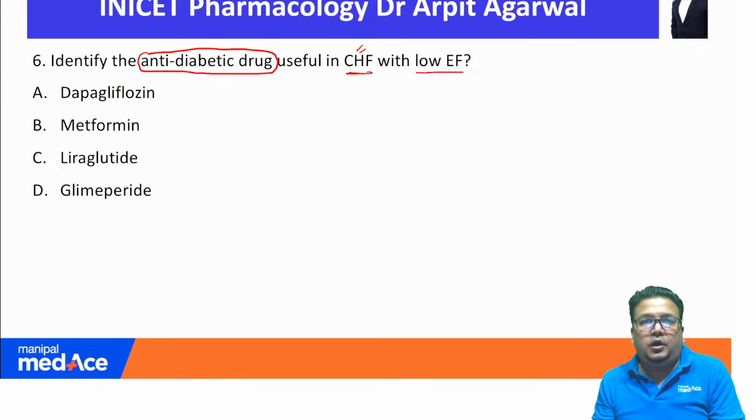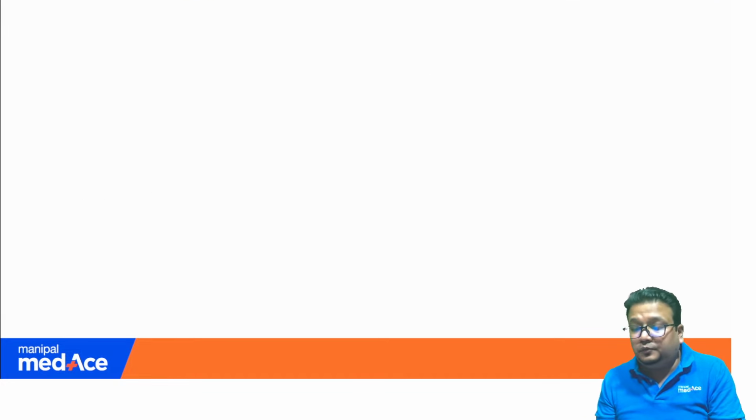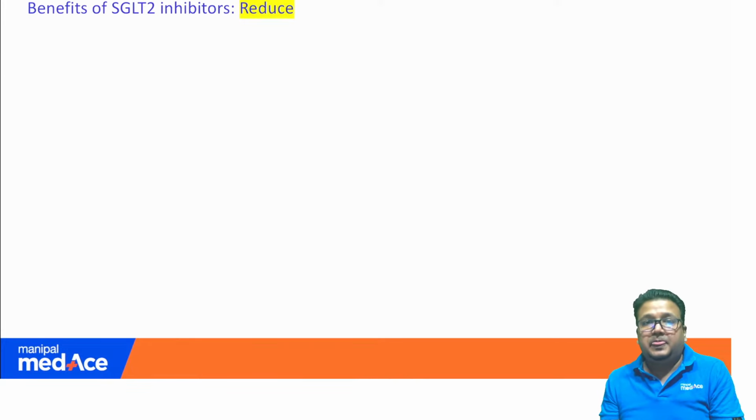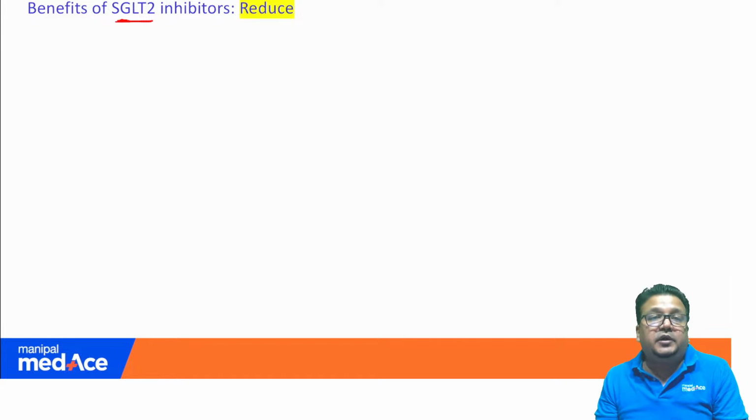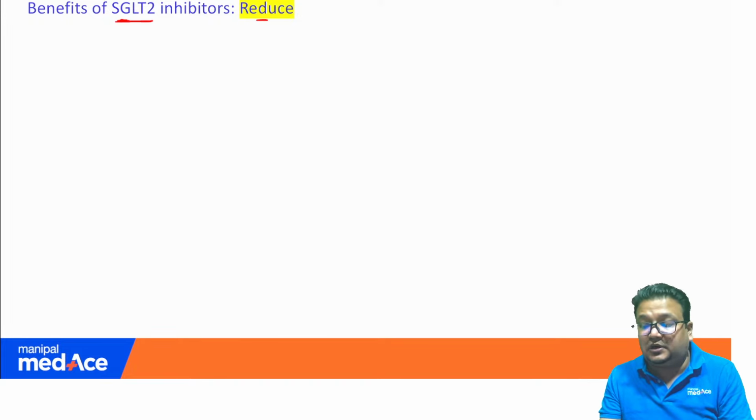Again, a very important topic, asked recently in INICET and studied in detail in our rapid revision videos. I'll show you what I taught you in our rapid revision. Benefits of SGLT2 inhibitors. Sodium glucose transporter type 2 inhibitors like dapagliflozin, empagliflozin, canagliflozin have some benefits.